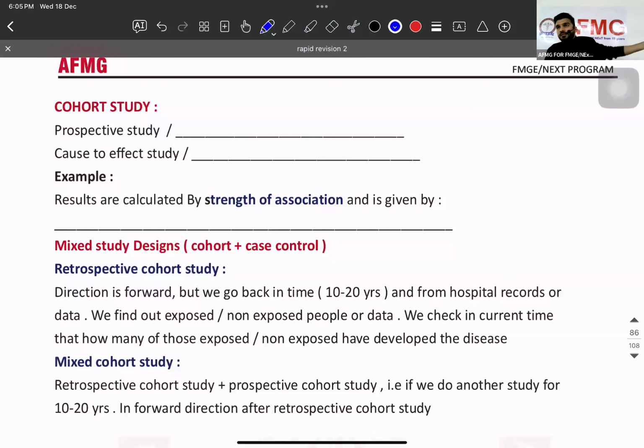Forward, is it back? Prospective, this is here. Do I need any follow up? No. Do I need any money? No. Do I have any chances of loss of case? No. So this is fast study, this is cheap study, this is expensive, this is slow study. This is forward, backward, prospective, retrospective, risk factor to cause, cause to risk factor. Is that clear? Disease. Is that clear? Understood? Now, sir, incidence, relative risk, attributable risk, population attributable risk. These are all calculated where? Odds ratio, case control. Went forward and came backward.